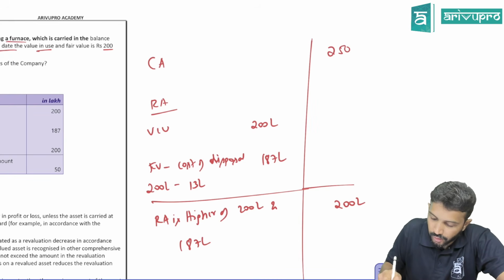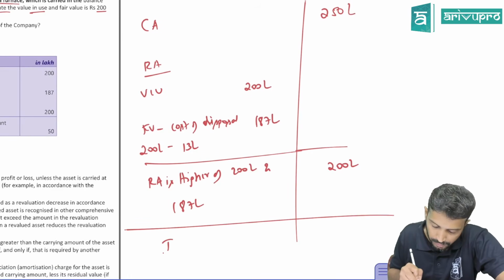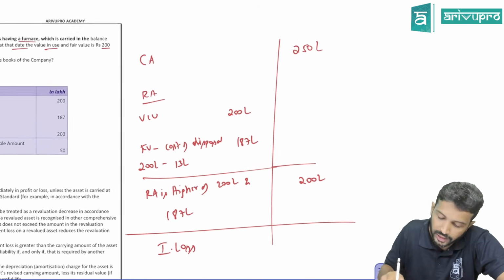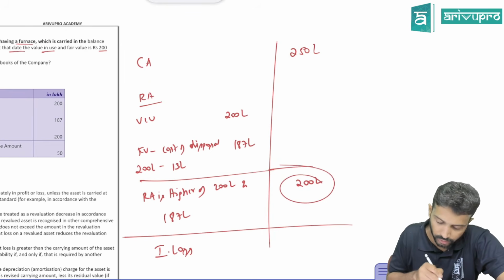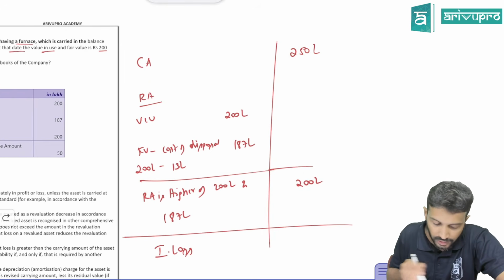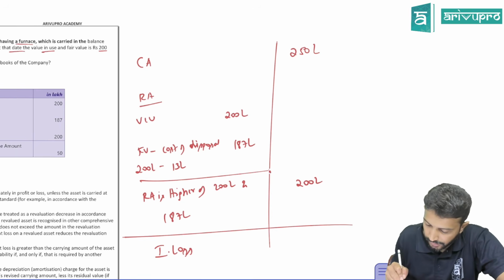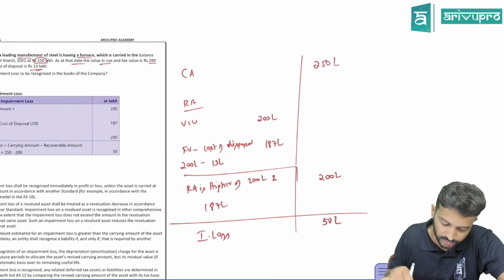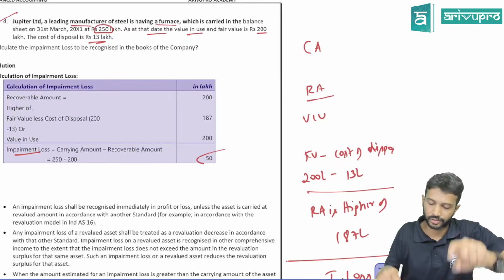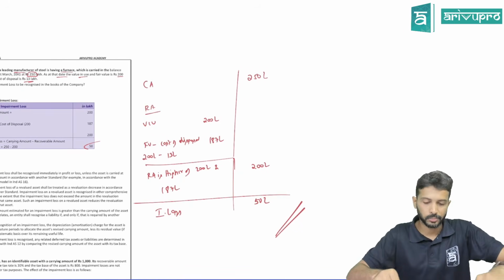This is 250 lakh only. So do you have any impairment loss in this particular scenario? Carrying amount is 250 lakh. Recoverable amount is 200 lakh. Is carrying amount greater than recoverable amount? Yes. By how much? 50 lakh. So the impairment loss that you account here is 50 lakh rupees. That's your problem. Done.